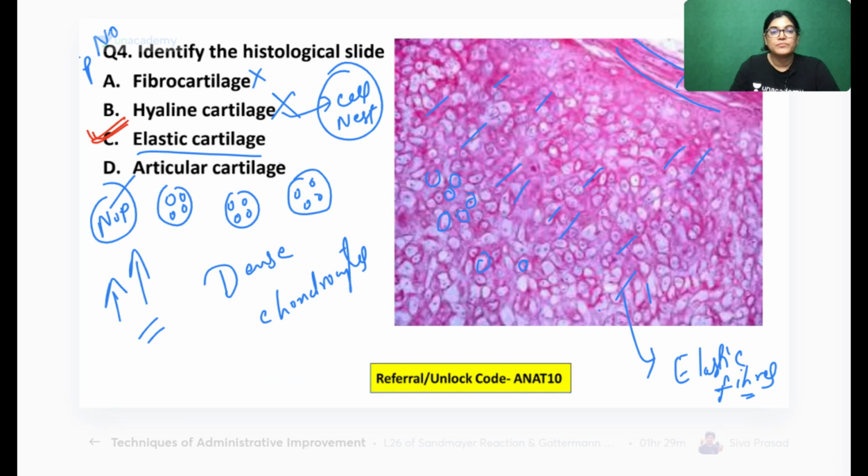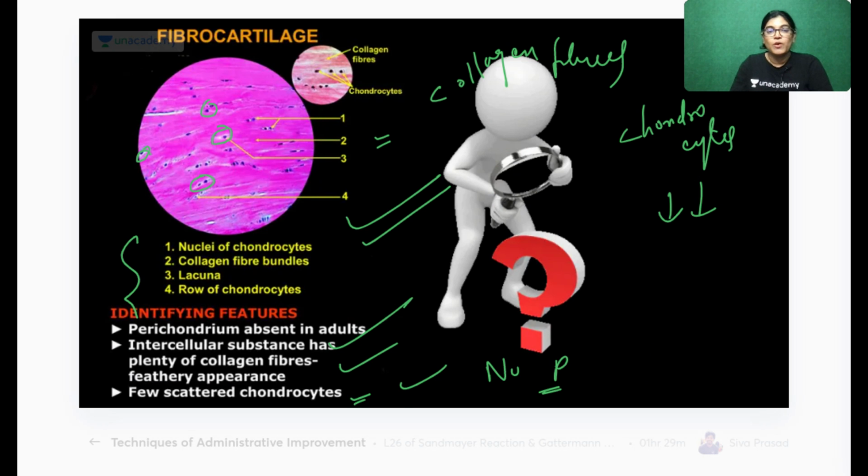So is it okay, everyone? Have you understood it? Can we move on to the next MCQ? Give me a thumbs up if you have understood, so that we can move on to question number 5. Thank you. Let's move on to question number 5.